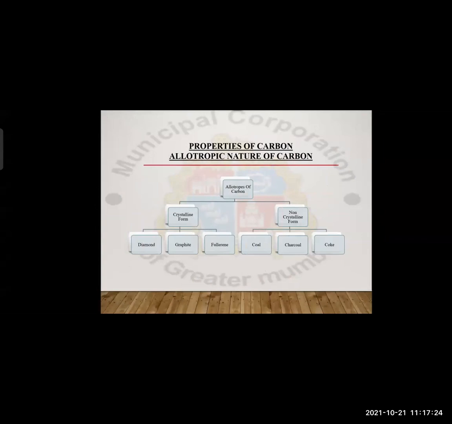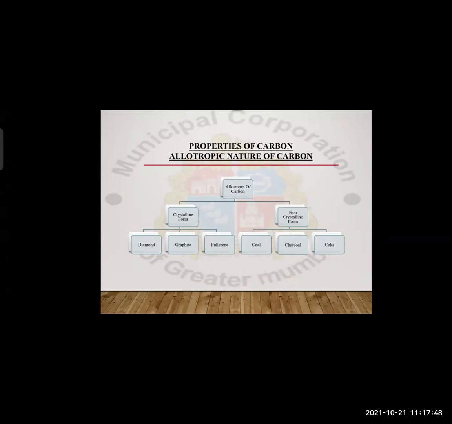Now the allotropic nature of carbon is also divided into two parts. So the allotropic nature of carbon is found in two types.